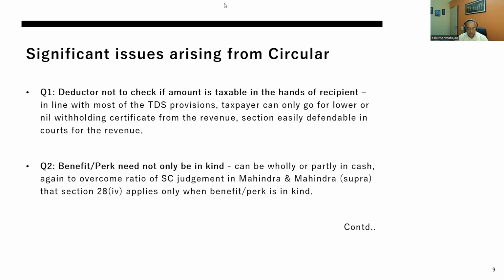Question number 2 says that benefit or perk need not only be in kind. Now, we have seen a Supreme Court judgment which says that 28(4) covers only benefits in kind. But now, this section itself and the questions in the circular are exceeding the mandate which was presented to the Parliament in the form of memorandum.